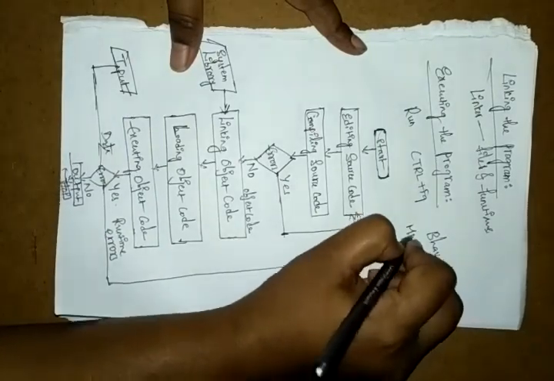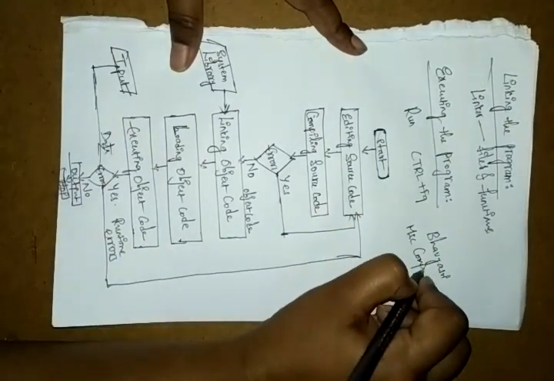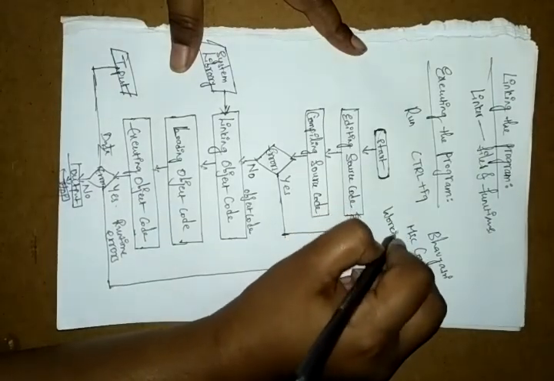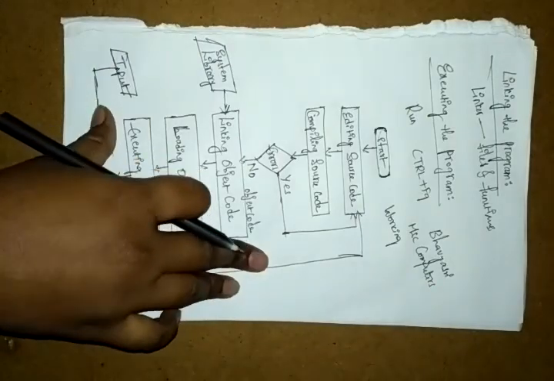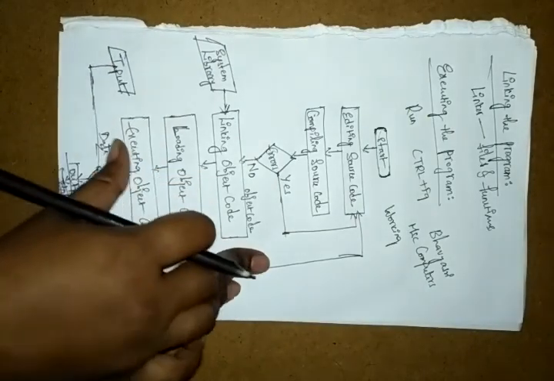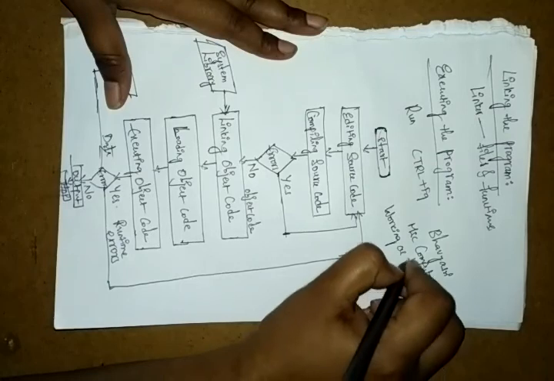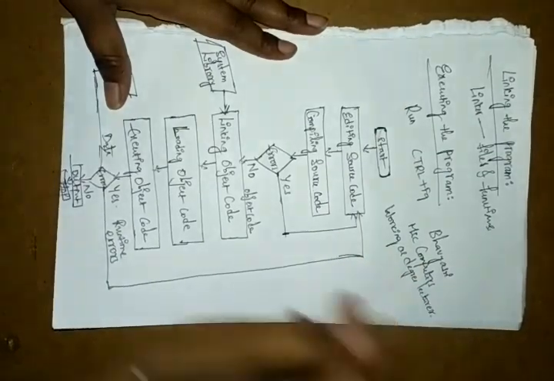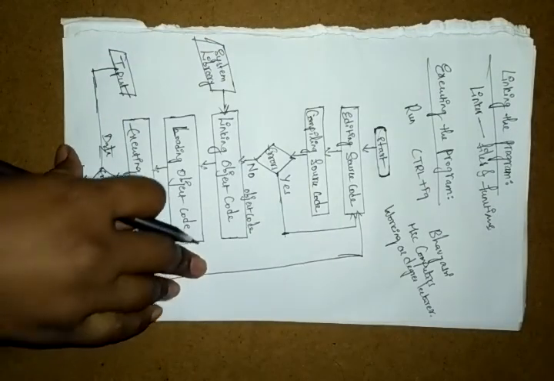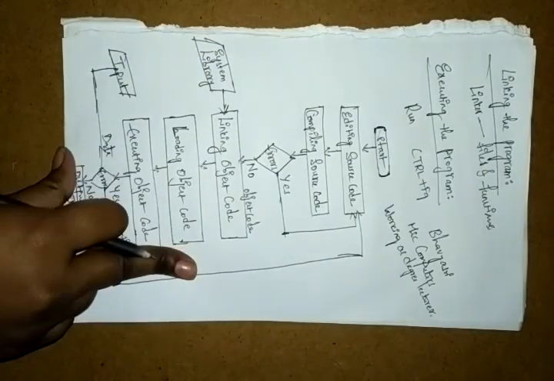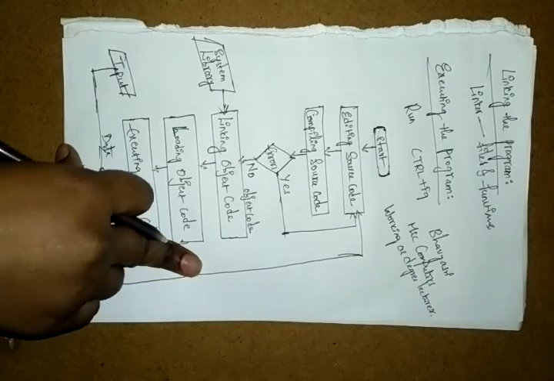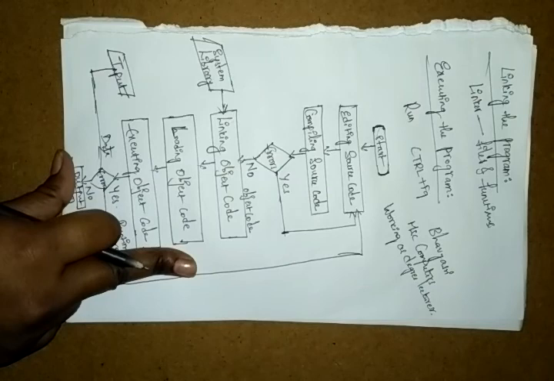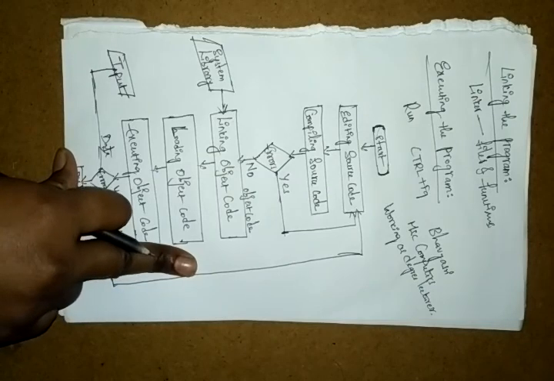When you execute the program, it will display our output, like Bhavyasri, MSc Computers, working as degree lecturer. What we wrote in the previous program, it shows as output like this. So this is how to develop the program.